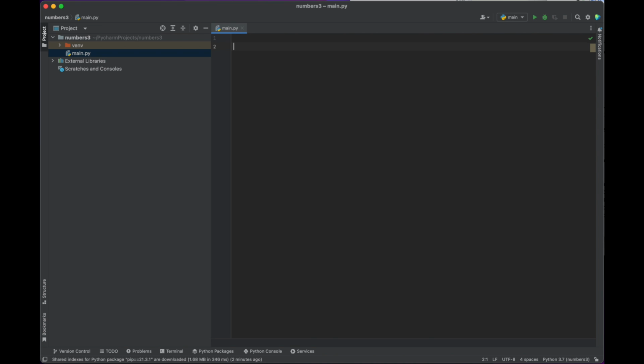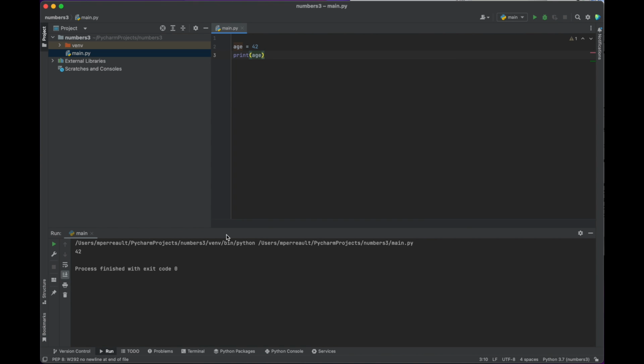So I'm going to start off by creating a variable. Let's call it age. It could be my age. My age is 42. And let's say we want to see that printed back to the screen. I can just say print age. I push play up here. I'm running PyCharm. I can see my code executed down here.